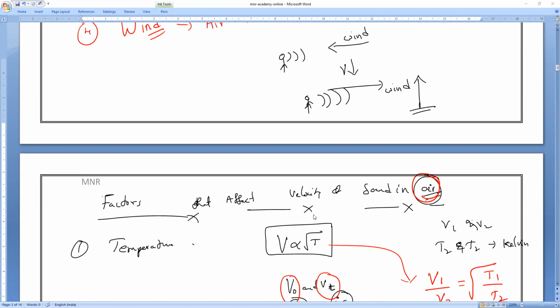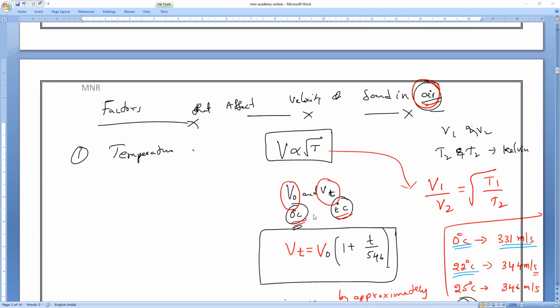Now you no need to worry about the temperature at all, because already we have found the relation. At 0 degrees Celsius, they have already given you the value. You don't need to worry about it. So now your duty is to find the speed of sound at any other temperature. At any other temperature, you already have the expression, correct? So you no need to worry about it. Clear?